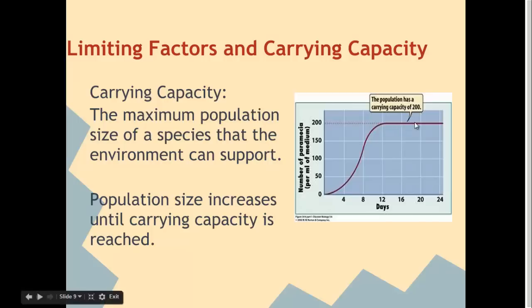And then we have a straight line, which means past this point, the population can't get bigger. There's not enough food and space for the paramecium. So instead, we have a straight line, which indicates to us that the number of paramecium stays the same. What we're saying is that population size increases until carrying capacity is reached.